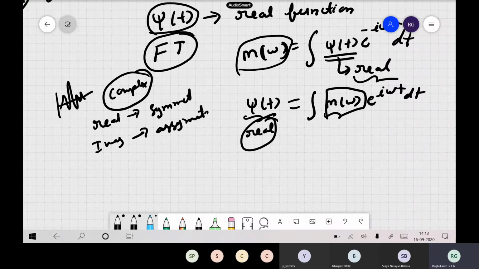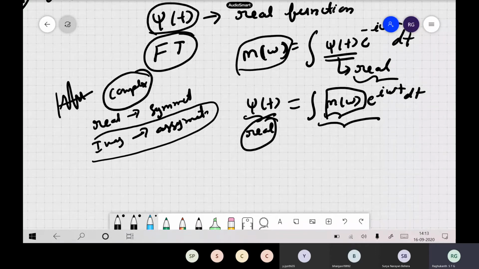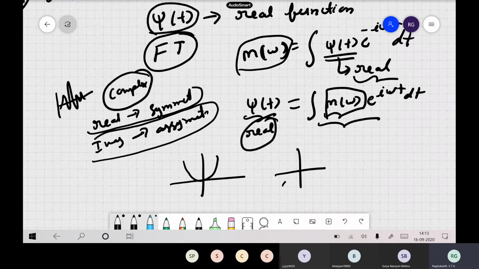When you integrate, the imaginary part is an asymmetric function, so the area under it becomes 0 and it gets cancelled, but the real part is symmetric, so it gets added up. Finally psi of t will be a real signal.